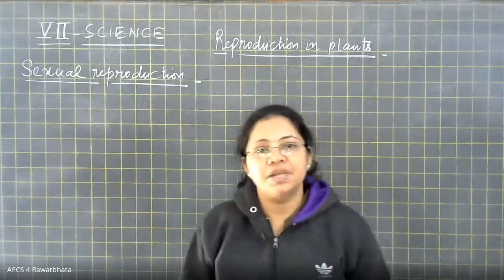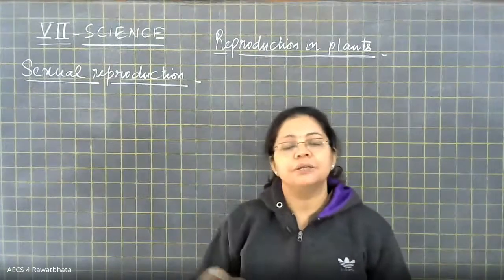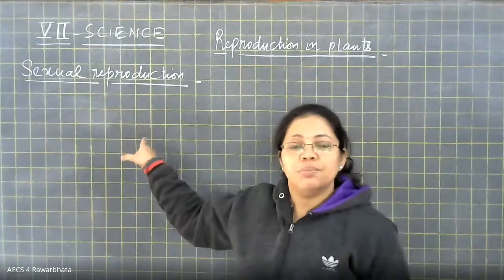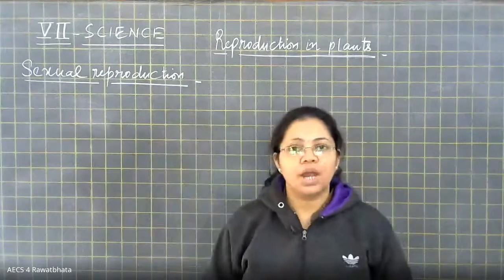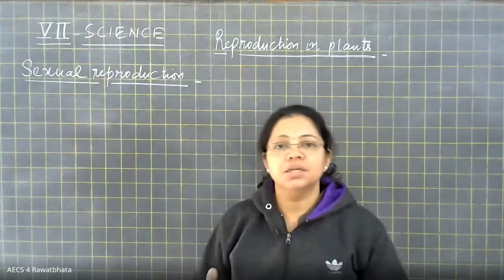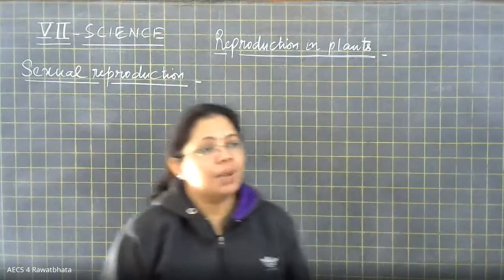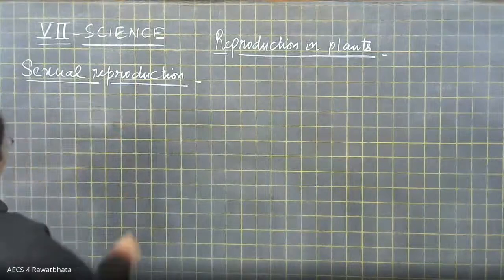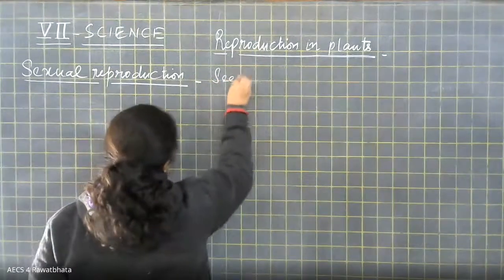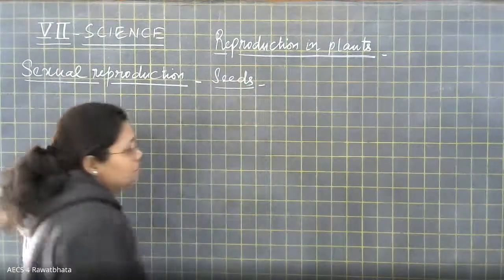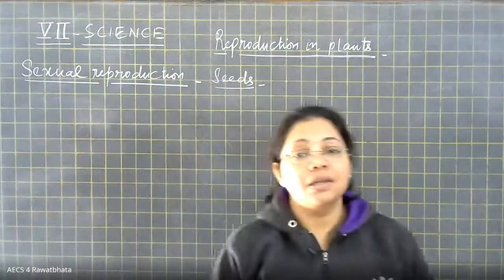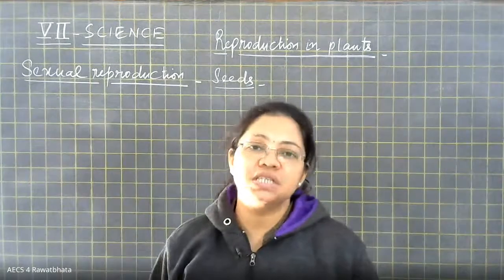The key difference is that in sexual reproduction, two parents are required, one male parent and another female parent. And we also know that in plants, sexual reproduction leads to the formation of seeds.